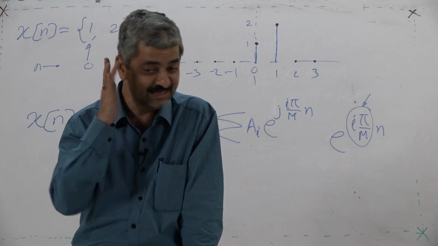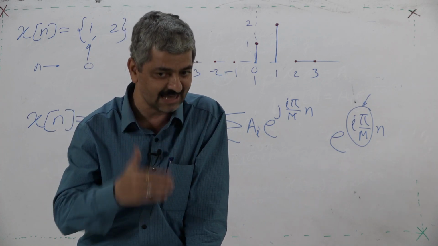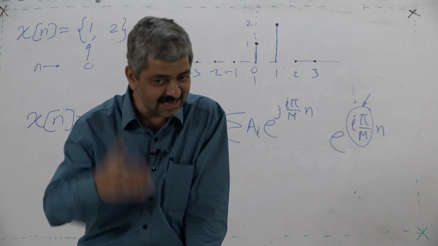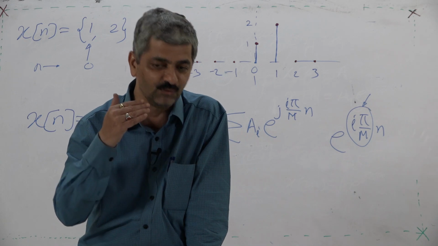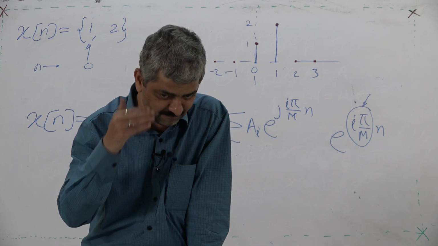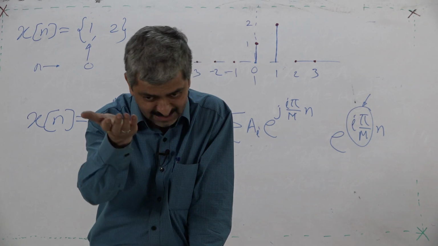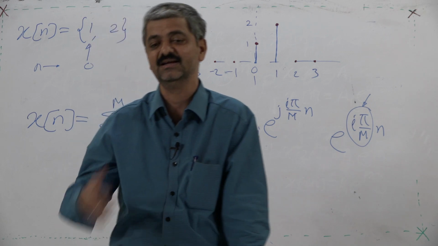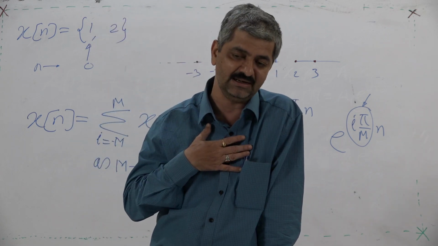So it is not possible for me to show what image I carry about the DTFT, but I am trying to build that image through my words. These words are making some impact on your minds, and based on answers which I seek from you, I try to see it. I have some image of the DTFT on my mental plane.